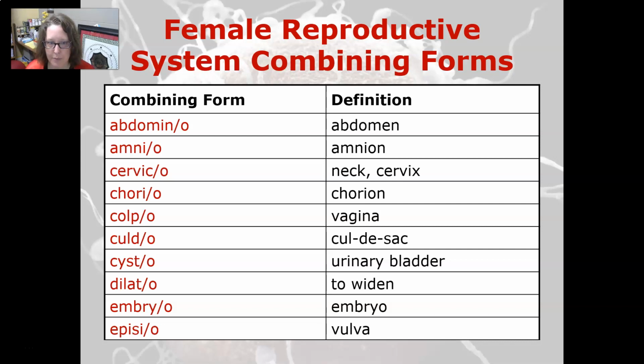Abdomino is abdomen, amnio is amnion, cervico is neck or cervix, which is the neck of the uterus, but it's also neck, like your neck here. Chorio is chorion, colpo is vagina, culdo is cul-de-sac, cysto is urinary bladder, dilato is to widen, embryo is embryo, and episio is vulva.